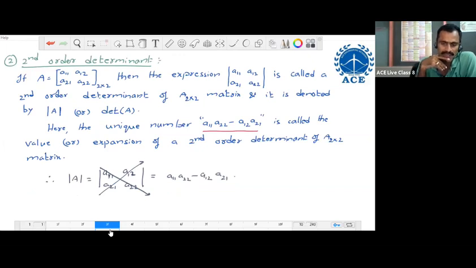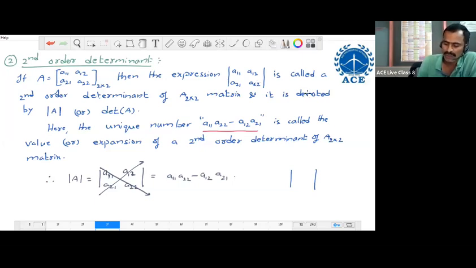Second order determinant. First of all, determinant is just a number. Matrix means an arrangement of numbers in the form of horizontal lines and vertical lines only. Let us start with the second order determinant. If A is a 2 by 2 matrix with the elements A11, A12, A21, A22, then we write the expression within two single vertical bars. Within the two vertical bars, we write all the elements of the 2 by 2 matrix. Then we get an expression. This expression is called the second order determinant of the second order matrix.